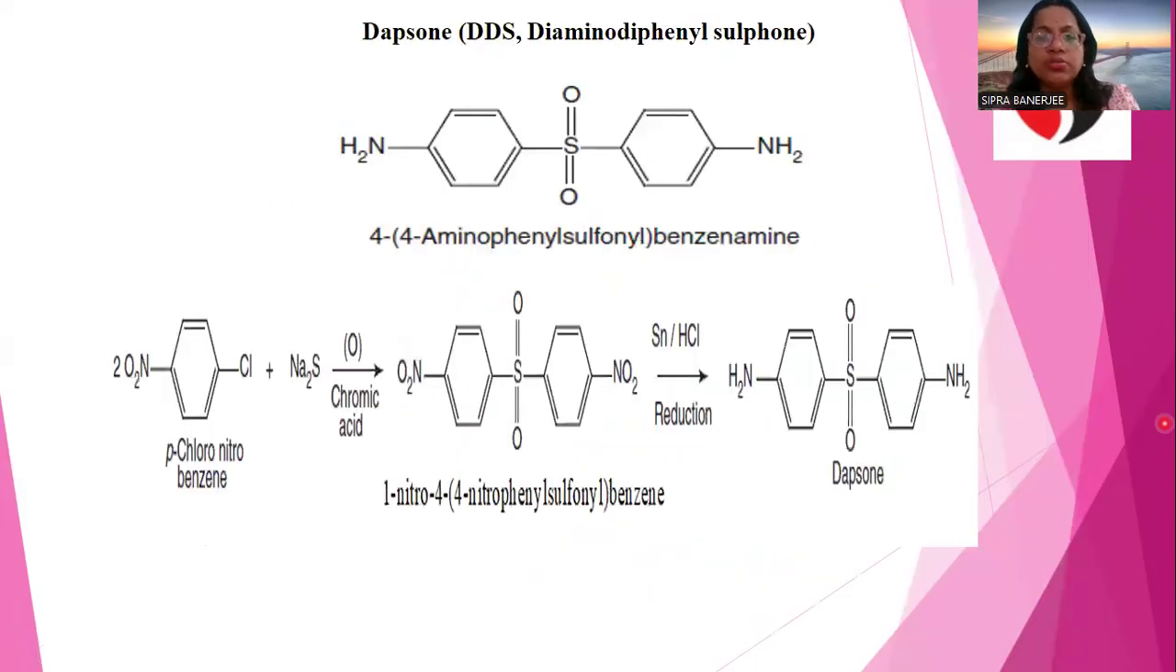Trimethoprim is also in the syllabus. I'm not discussing it elaborately now, that will come soon. Now, 4-amino phenyl sulfonyl benzamine, that is dapsone. At the one position you can see there is a benzene ring. So first 4-chloronitrobenzene will be taken with sodium sulfide. Then 1-nitro-4-nitrophenyl sulfonyl benzene is prepared. The molecule has been doubled. Next, with the reduction by Sn/HCl, dapsone has been synthesized.